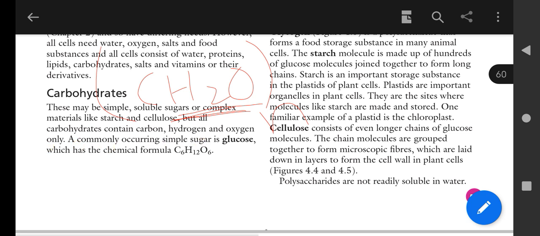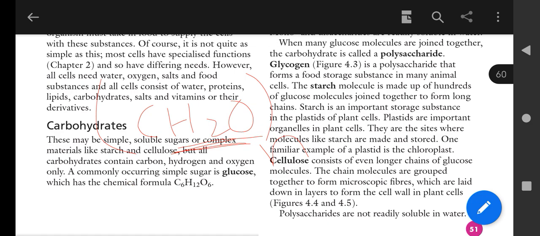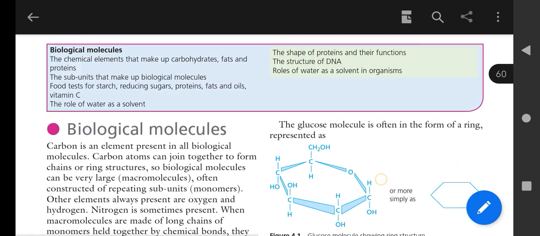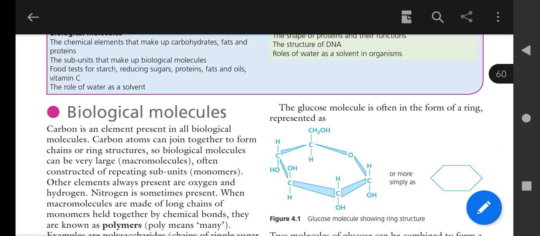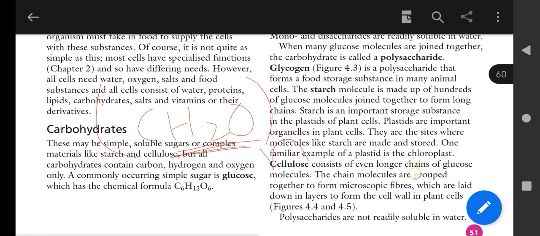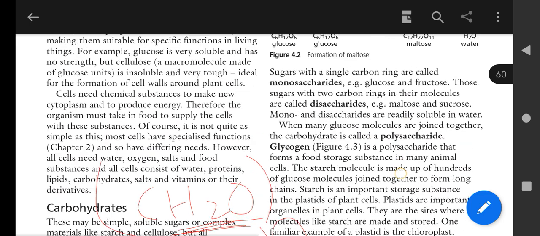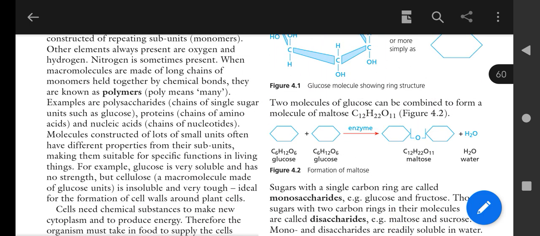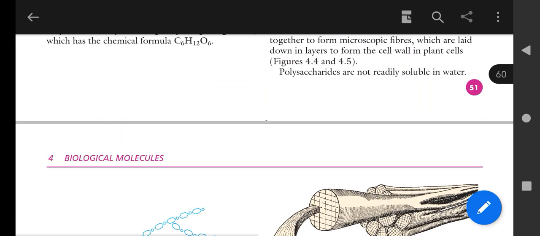A commonly occurring simple sugar is glucose, which has a chemical formula, and you all know the chemical formula of glucose. Here I can add two to three major things. Here these are represented but not in a listed way. Actually, I am saying there are very basic things.